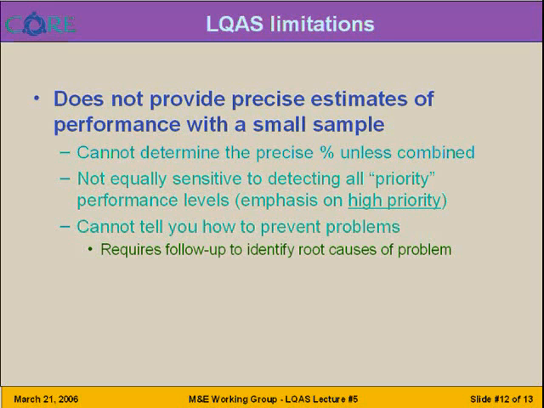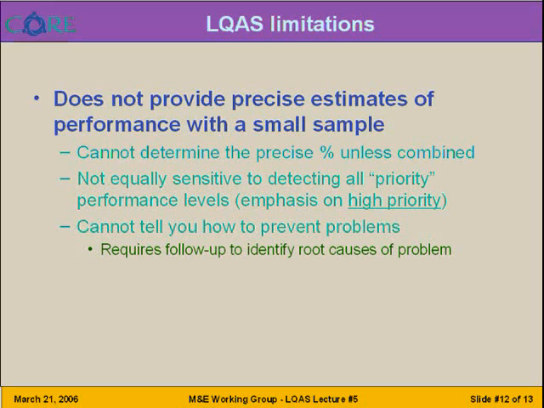Mostly, it does not provide precise estimates of performance due to the small sample sizes used at the supervision area level. We cannot determine the precise coverage unless we aggregate, unless we combine all the numbers of correct responses, and we are only able to calculate the average coverage for the entire program area, but not at the supervision area level.